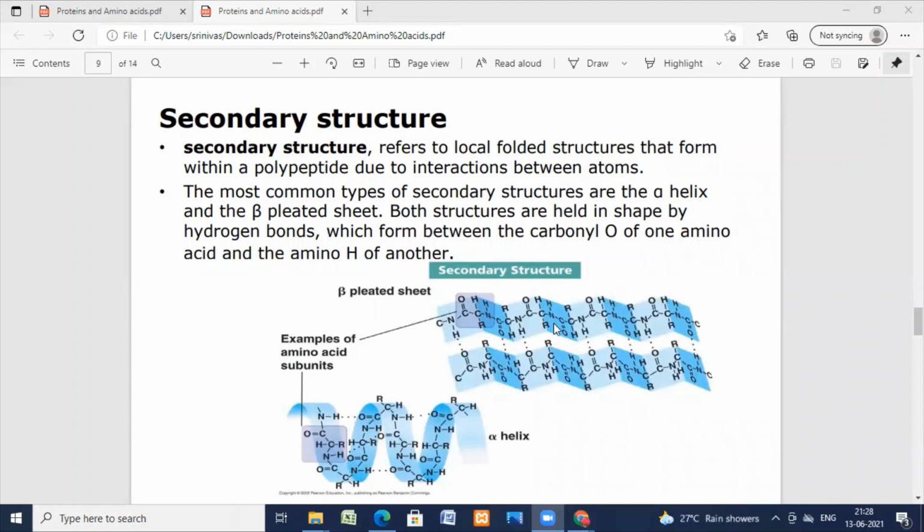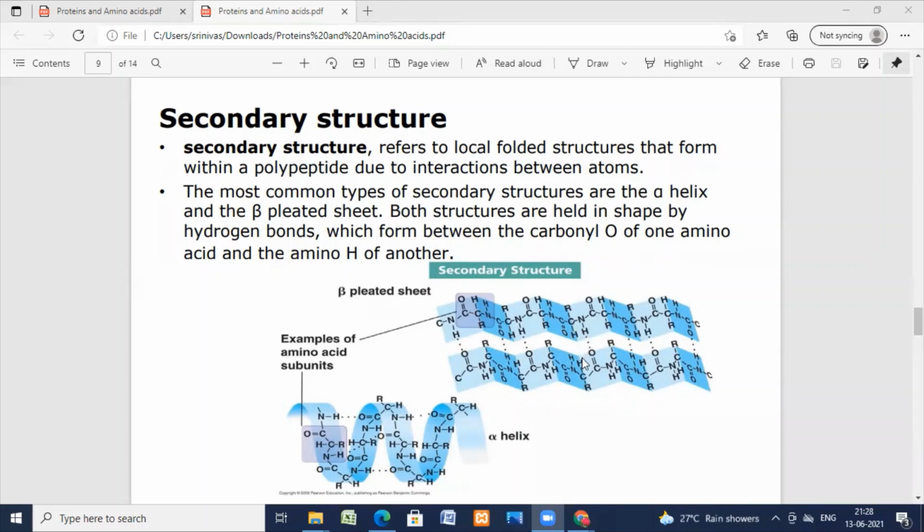The alpha helical structure and intramolecular hydrogen bonding can be seen here. Now going to the secondary beta pleated structure. This is formed by the side-by-side arrangement of polypeptide chains, which are stabilized by intermolecular hydrogen bonding between the NH group of one chain and the CO group of another chain. Intermolecular hydrogen bonding can be observed here.